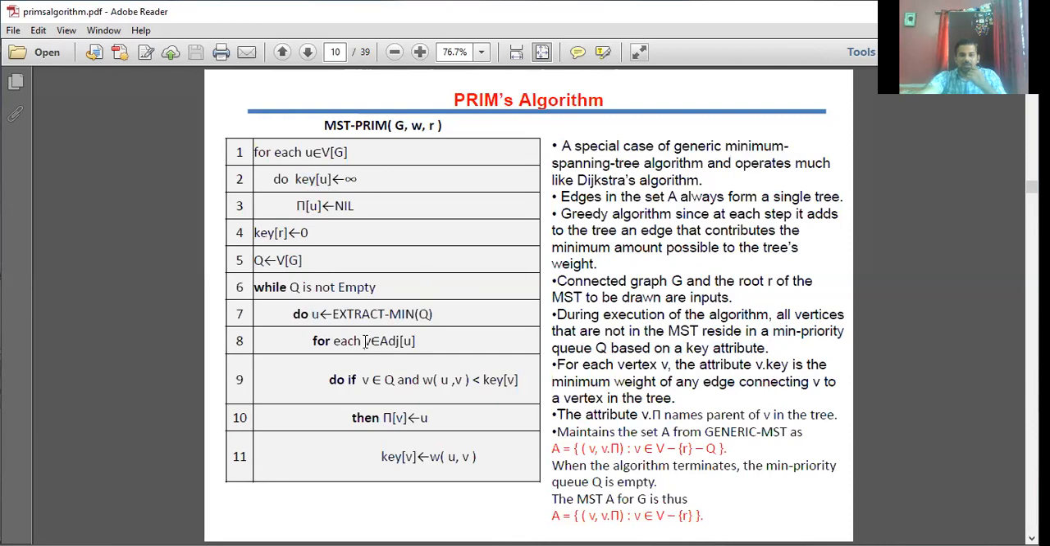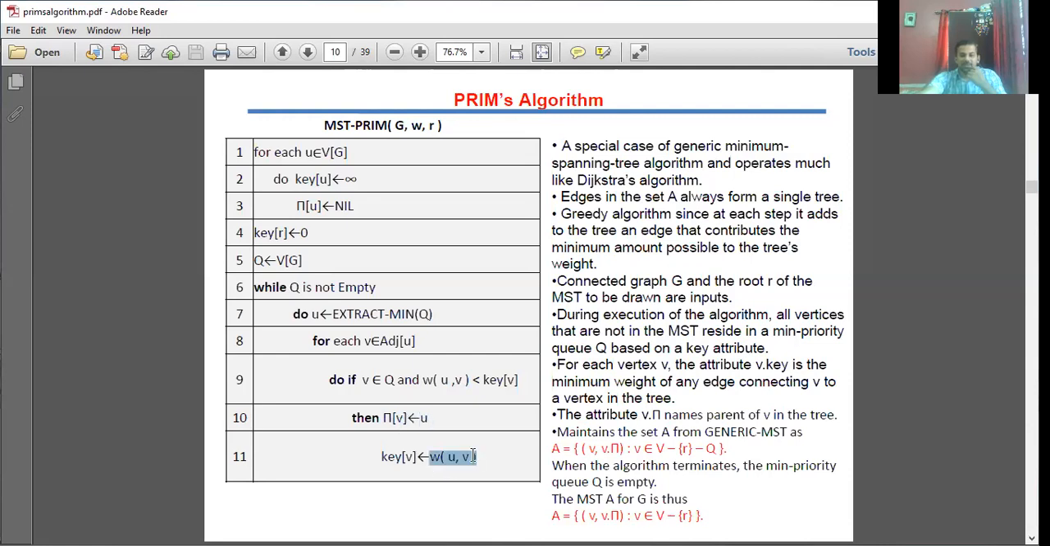And for that U, the adjacent vertices have to be fetched, and those adjacent vertices should belong to the minimum priority queue Q. Suppose the weight between those two vertices is U to V. U is nothing but the extracted minimum vertex from Q. If that weight from U to V, where V is adjacent to U, is lesser than your key value, then pi of V is set to U. That means we are getting this V from U, so for V, this is the parent node.